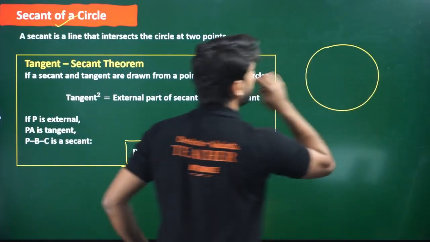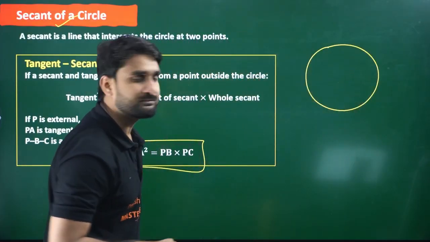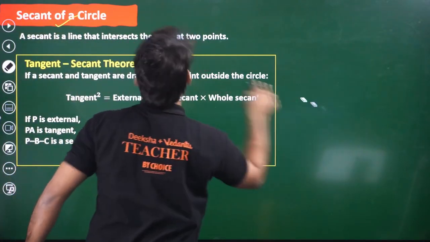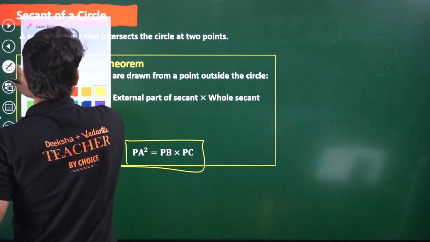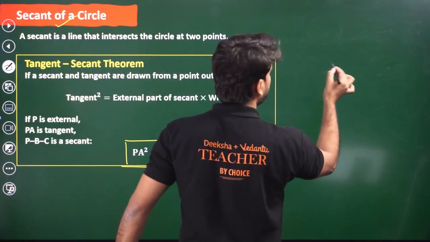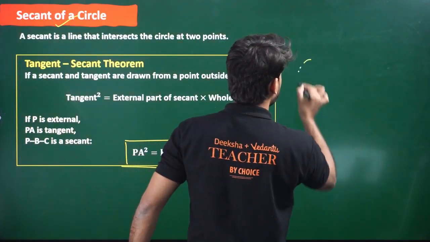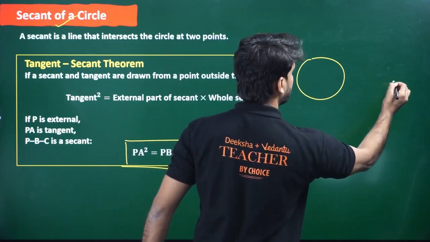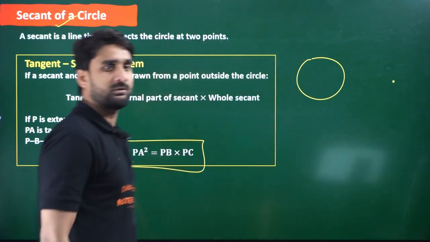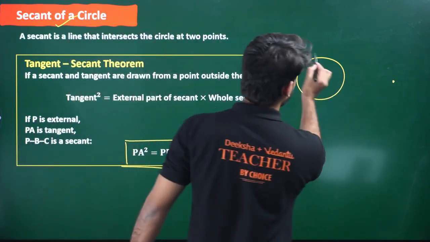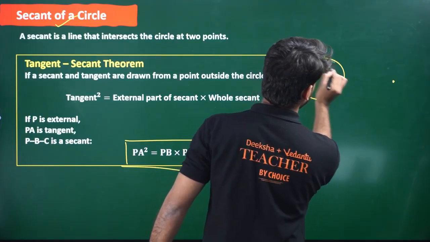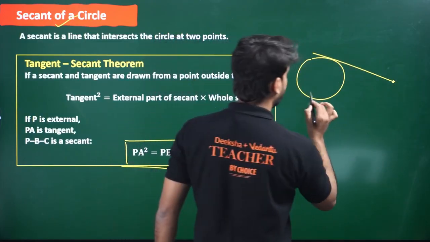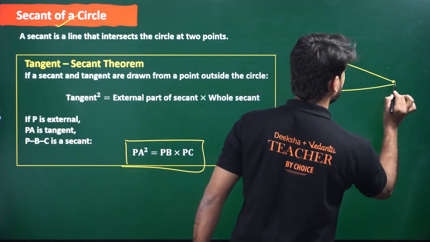So let me give you the clarity on secant and tangent theorem. Let's say, my dear lovely kids, this is a circle here. Let me draw a bit smaller circle because I need space. From an external point, I am drawing a tangent, tangent because this line is touching the circle, and I have drawn a secant also.